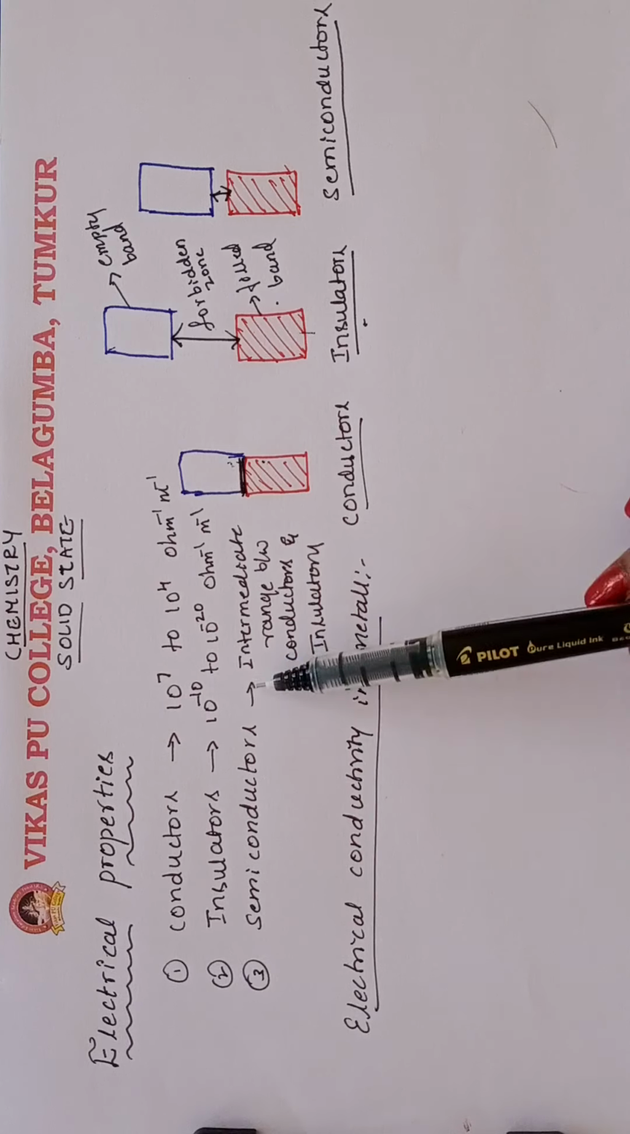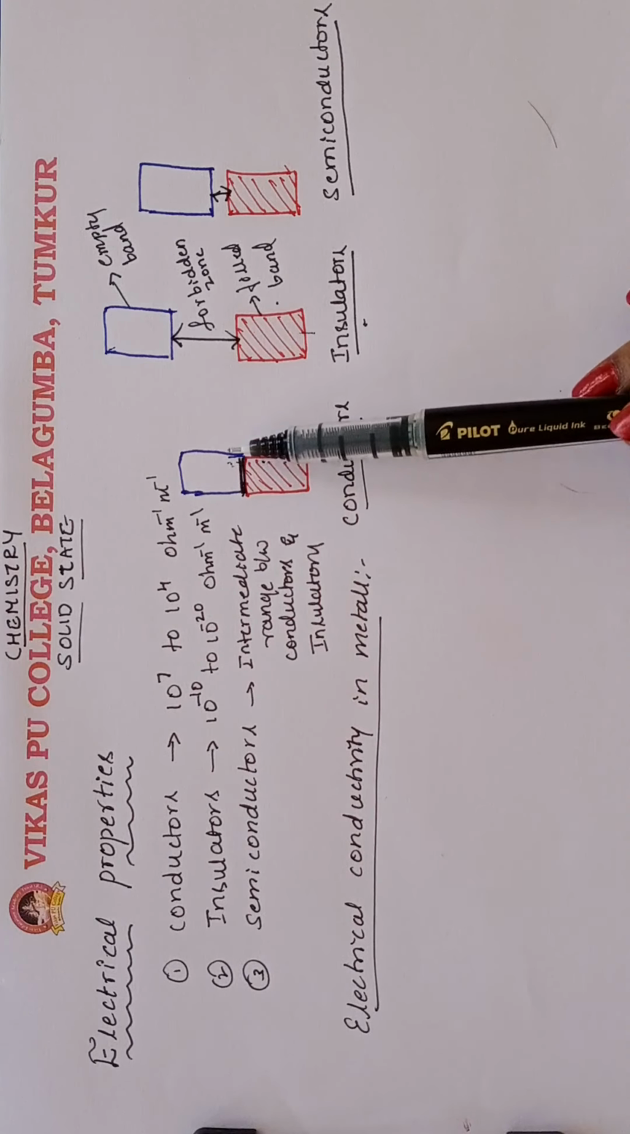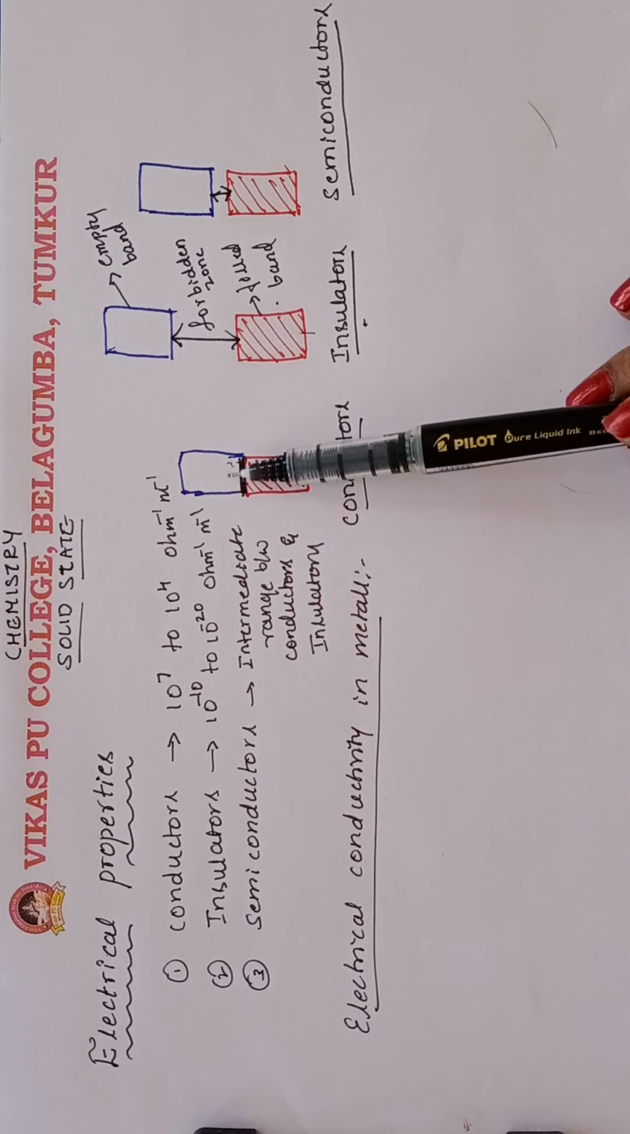In conductors, the valence band and the conduction band overlap.